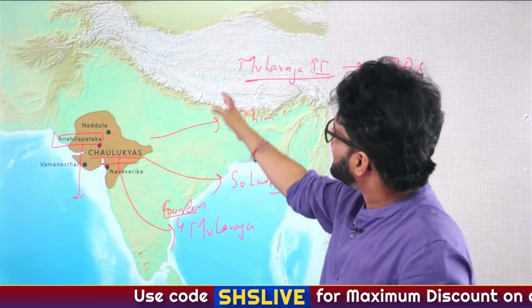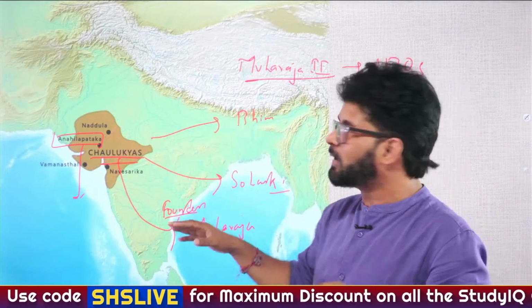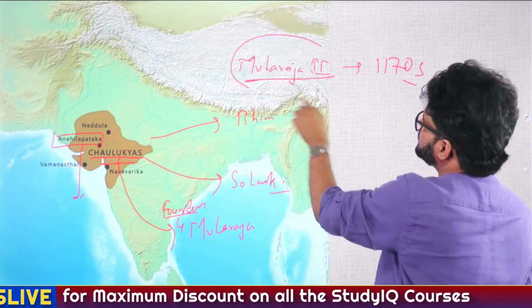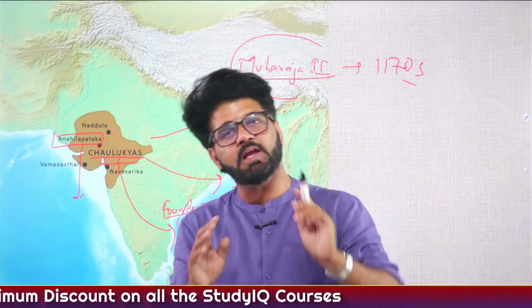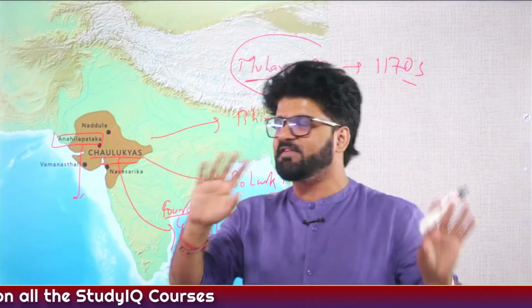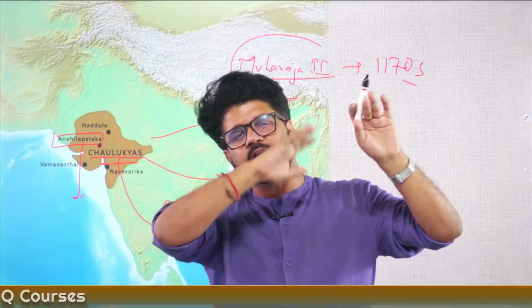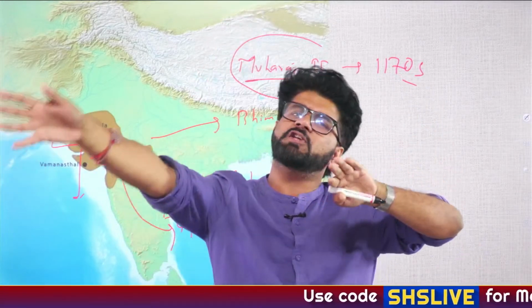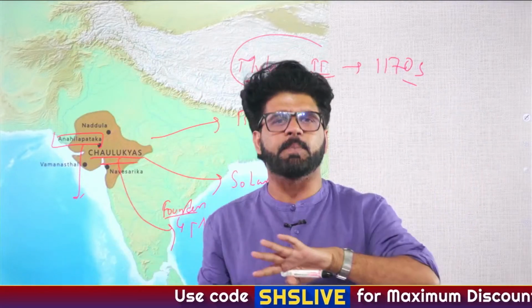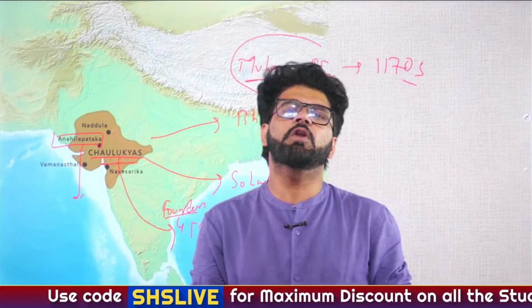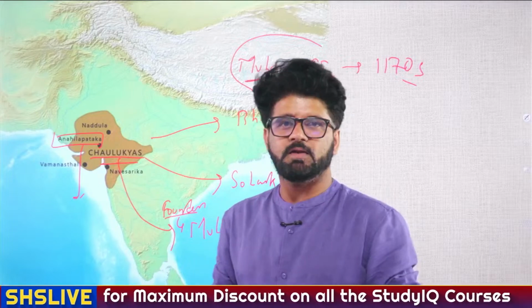We are just saying that he captured portions of the Indian subcontinent, but before that, he was defeated by this Mula Raja II of the Chaulukya dynasty in 1177-78. 1170s is the correct word. So almost 14 years before, he faced defeat. Then he faced defeat in the First Battle of Tarain. He may have faced more defeats during this particular period. So yes, you will also face defeat in your life.